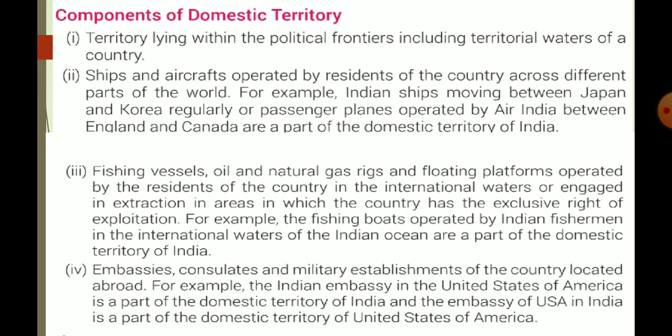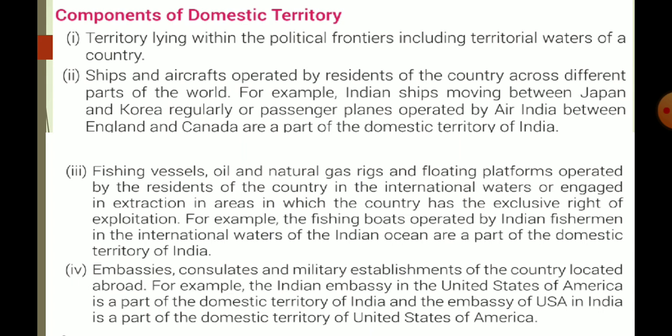territory of India. Here is an example: the Indian embassy in the United States of America is part of the domestic territory of India. The embassy of the USA in India is not part of the domestic territory of India. It is part of the domestic territory of the United States of America. So I think you are able to understand this concept.